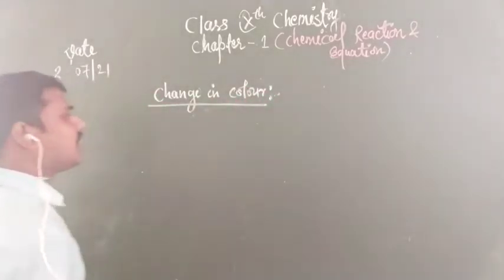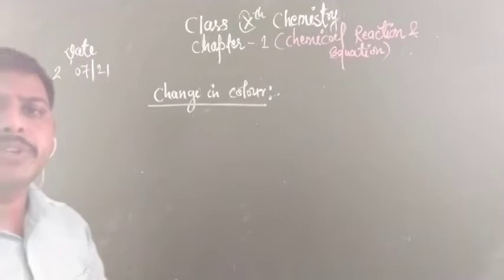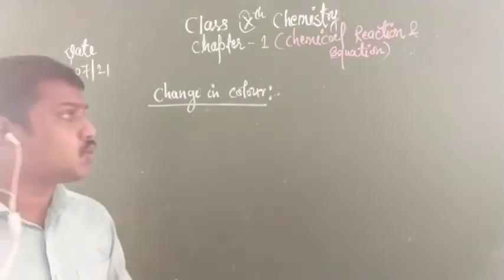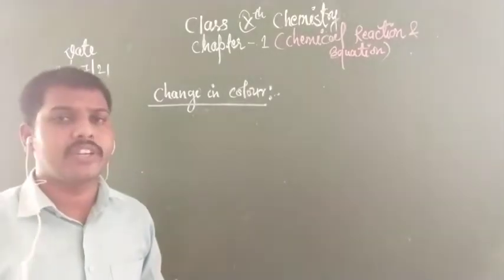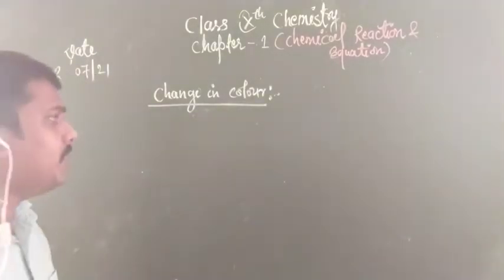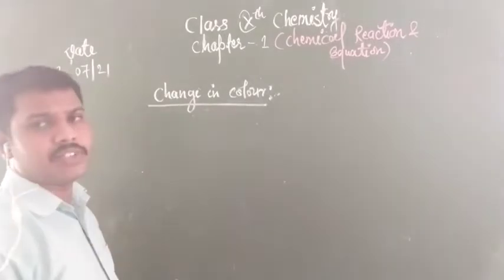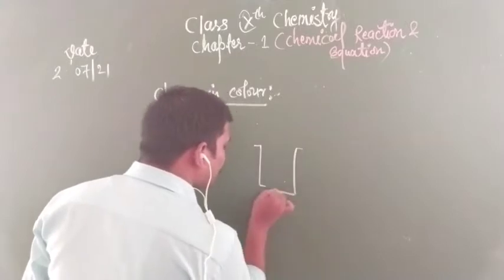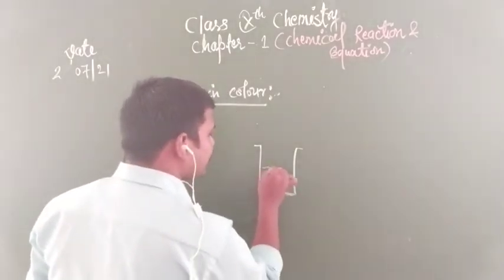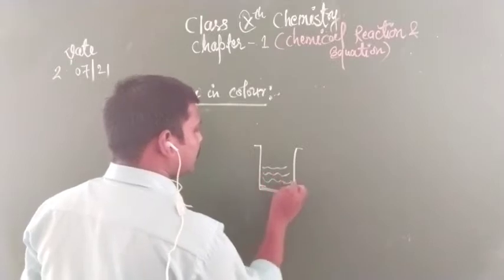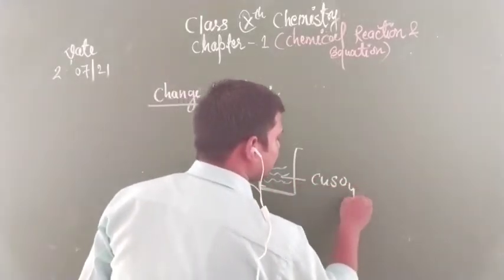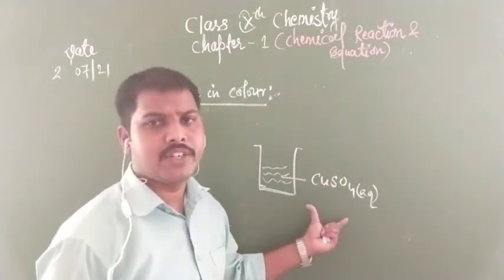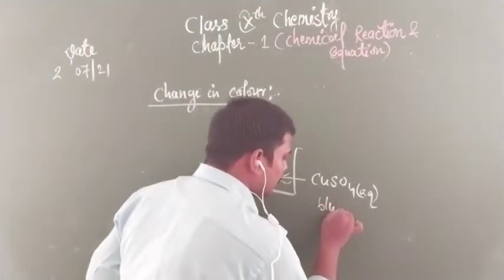If you find a color change by combining a metal and a solution, it also means that a chemical reaction has taken place. For example, let us try to understand with the help of an example. Take a small beaker and fill it with copper sulfate solution. Children, the color of copper sulfate solution is blue.